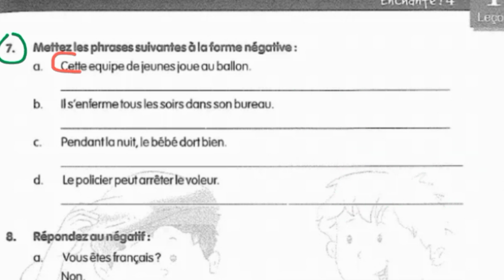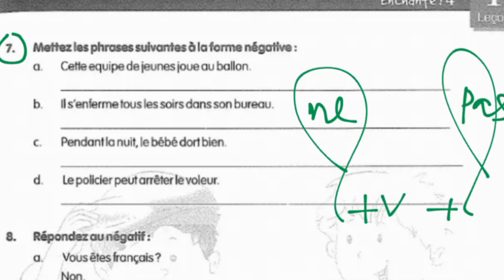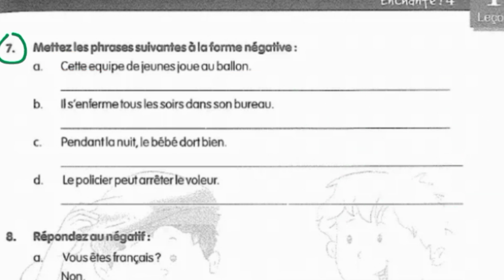First sentence, you can see that cette équipe de jeunes joue au ballon. So here our verb is joue. So here we are going to add ne in front of joue, and after joue you have pas. So you are going to rewrite the sentence as cette équipe de jeunes ne joue pas au ballon.